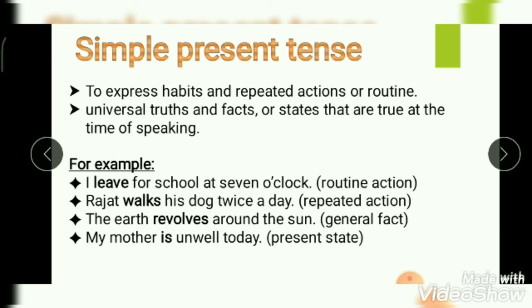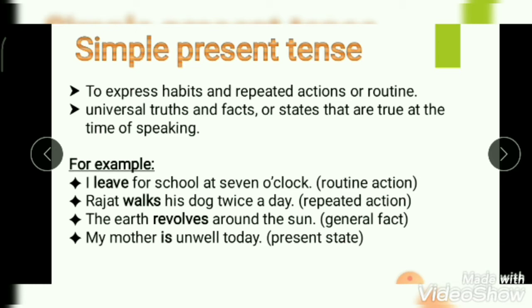Simple present tense. It is used to express habits and repeated actions or routine. It is also used for universal truths and facts or states that are true at the time of speaking. Example, I leave for school at 7 o'clock. Now this is an example of routine action. Rajat walks his dog twice a day.